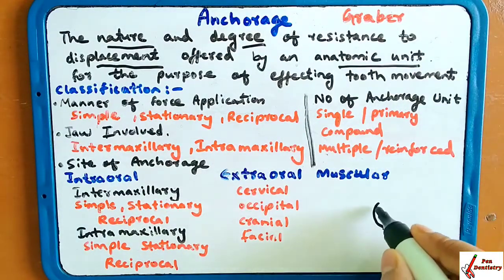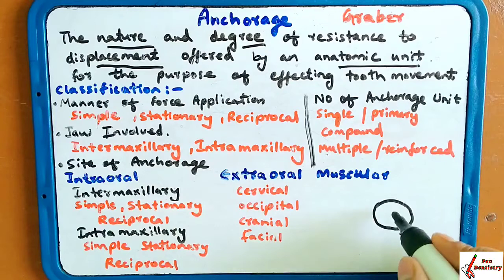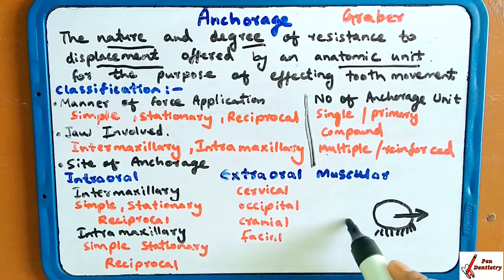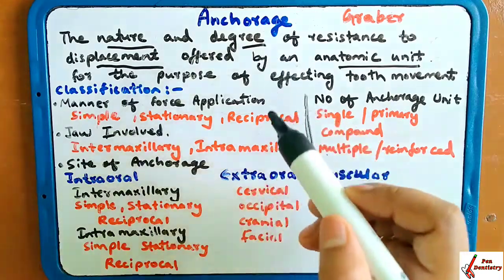If we take an example, this is the anatomic unit and it is going for a displacement. If a force is applied and it is moving, at that time resistance will also be applied. So which type of resistance, which nature of resistance as well as the degree is applied at the anatomic unit for the displacement purpose, this is known as anchorage.